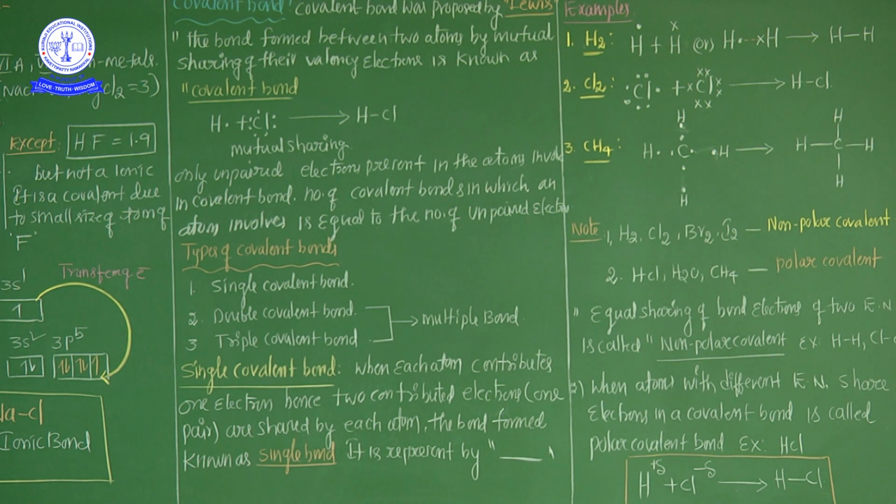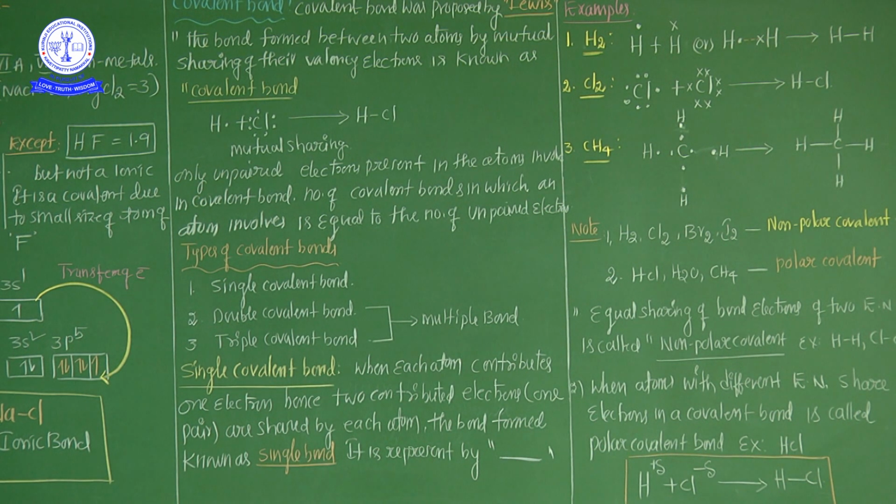In case of ionic bond, metals and non-metals are involved. But in the covalent bond, both are non-metals. Both are non-metals. That is the most important point. So, what is the covalent bond? The covalent bond was proposed by Lewis. This is an important point.